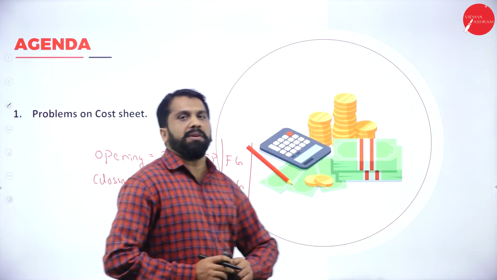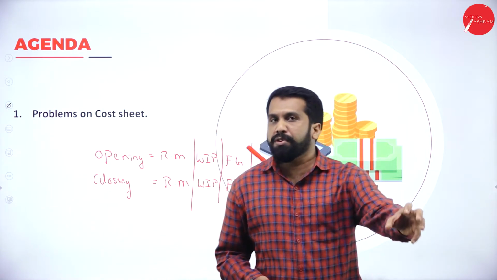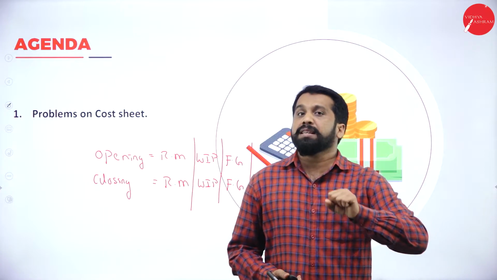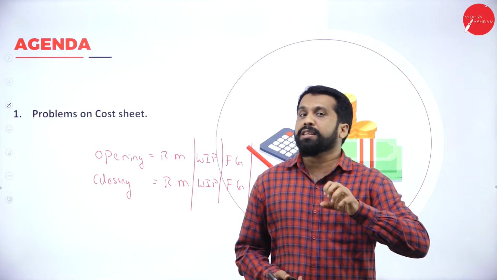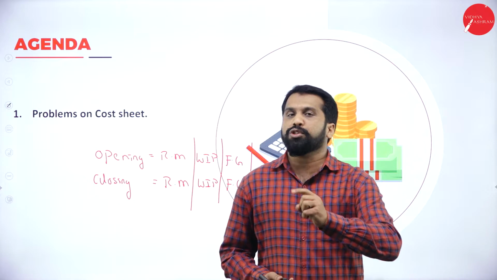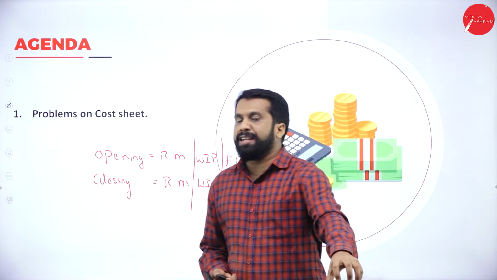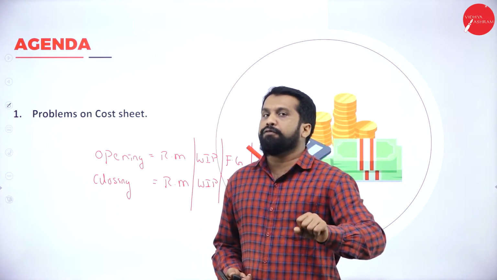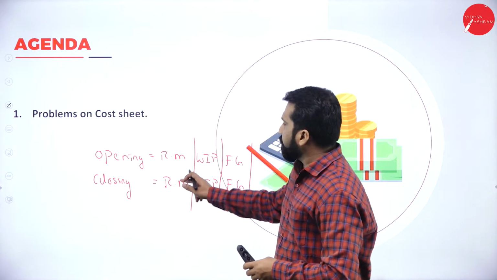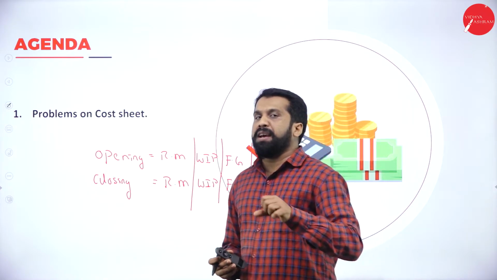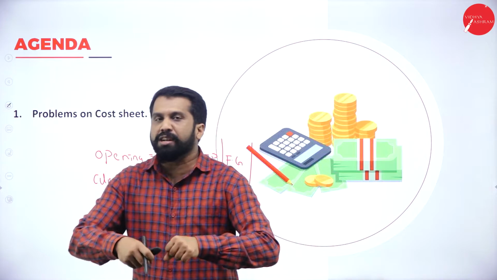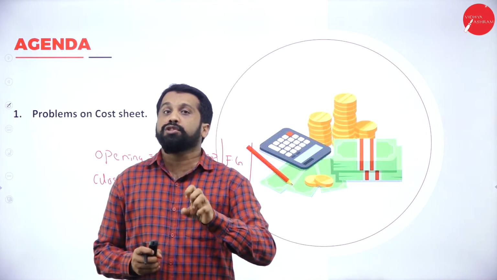Remember, raw material means what you have just bought from the shop, like sugar cane. You are manufacturing sugar. Now, sugar cane you purchase from the farmer. That is called raw material. After buying sugar cane, you crushed it and made it into juice.